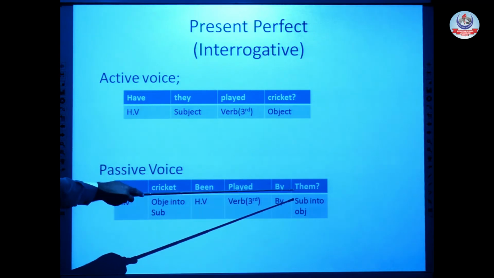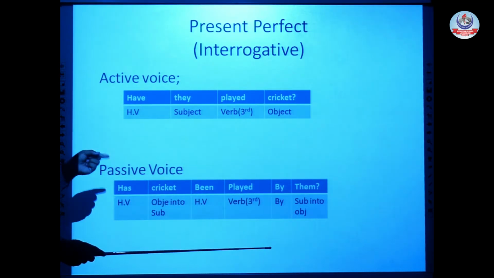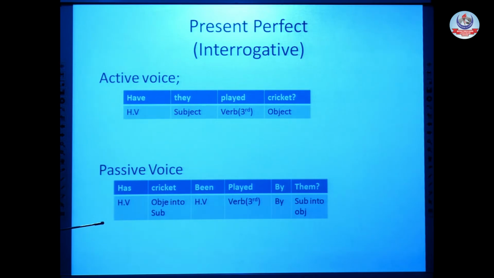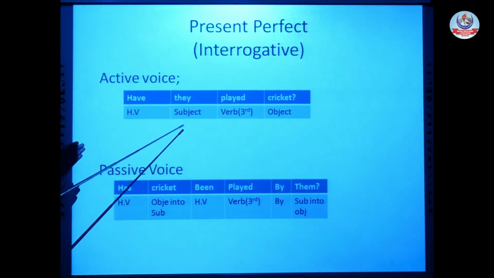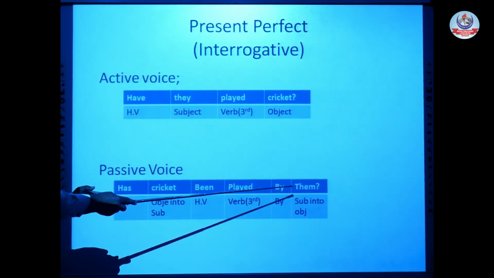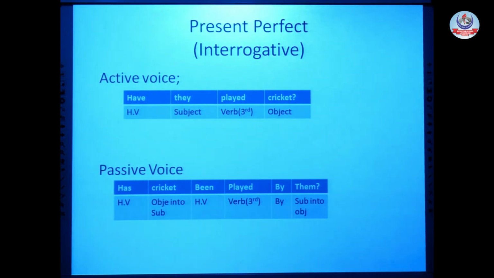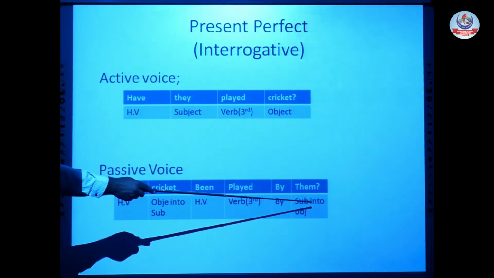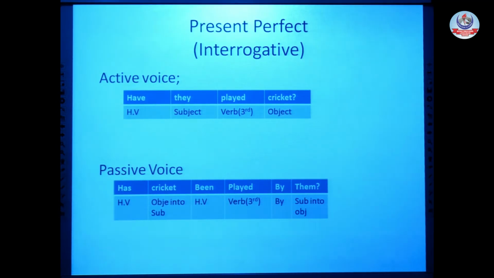Subject is they. When it changes its position, it will also change its case. Again and again, I am repeating the same thing, that when a subject changes its position from subject to object, it also changes its case. Here it is in subjective case, and when it is at the end of the sentence, it will be in objective case. So objective case of they is them. Has cricket been played by them? It is present perfect tense.